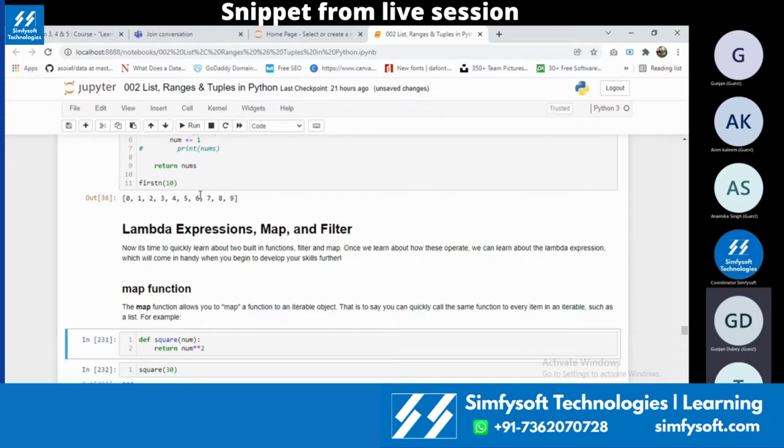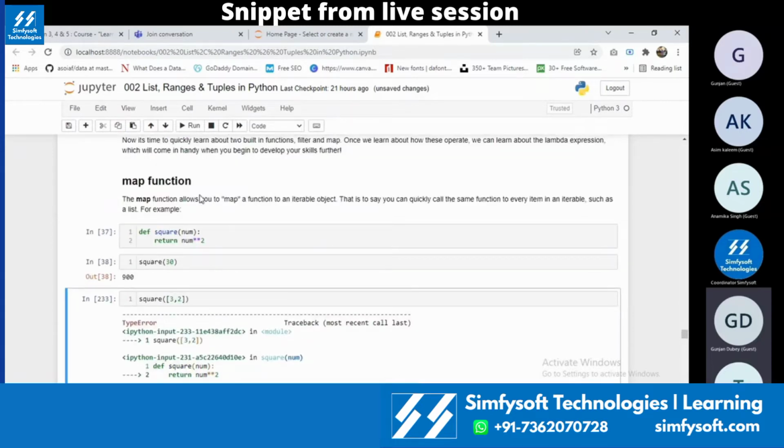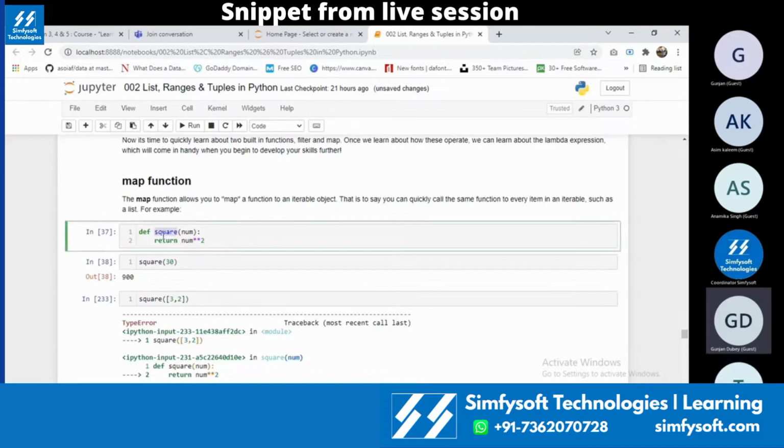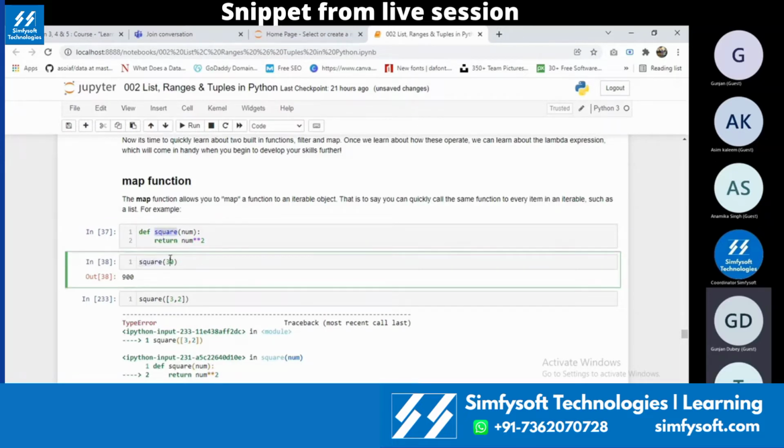First I will explain what map is and how map will work. So now I am declaring a function over here, and my function name is square. The functionality of square is to get a number and then square it. I'm getting a number 30 over here and I am squaring it. Now I have a list of values, and I want to square every single object in that list. That is my objective.